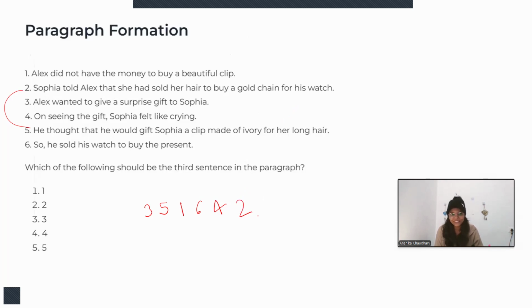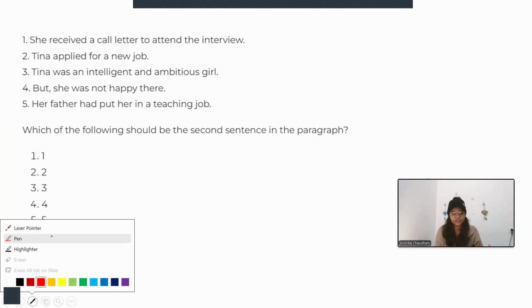Okay, so then second will be that. So that is what the arrangement is. Let me check it. Yeah, it is correct. Now, which of the following should be the third sentence in the paragraph? So that first one should be the third statement of the paragraph, right? Let's move on to the next question.